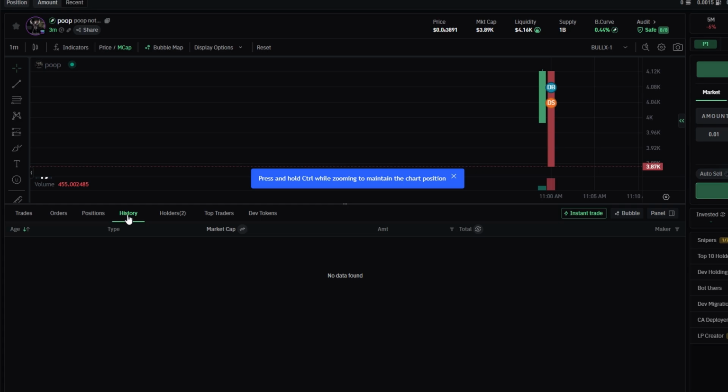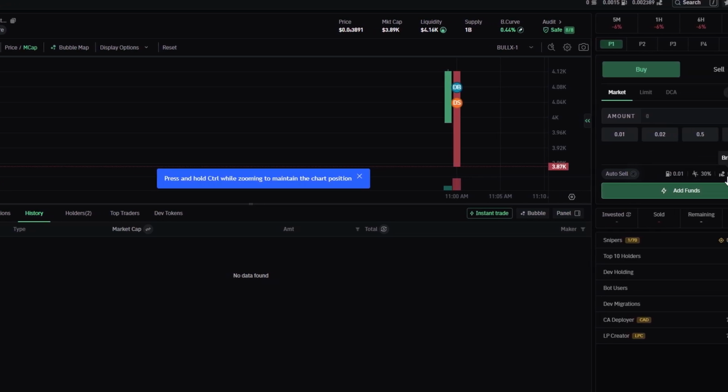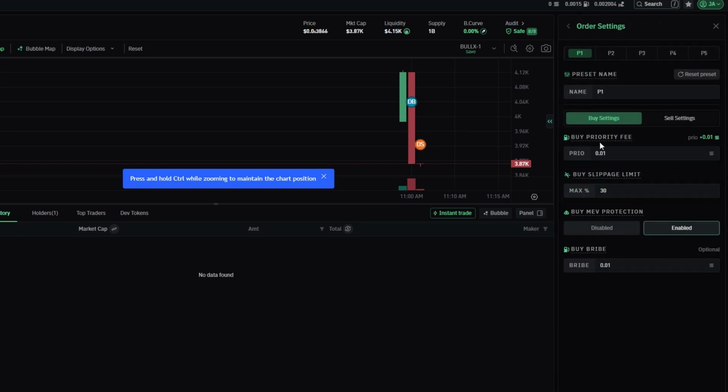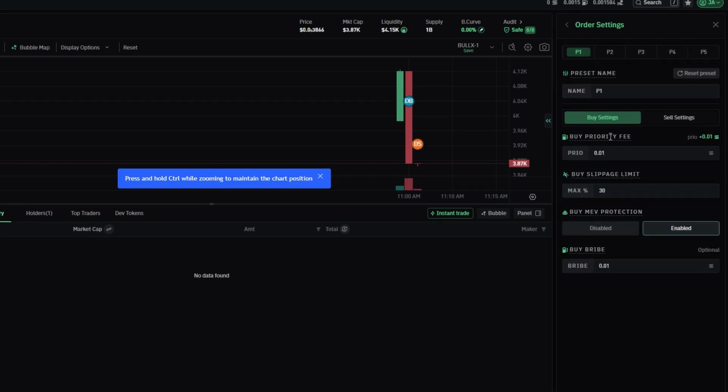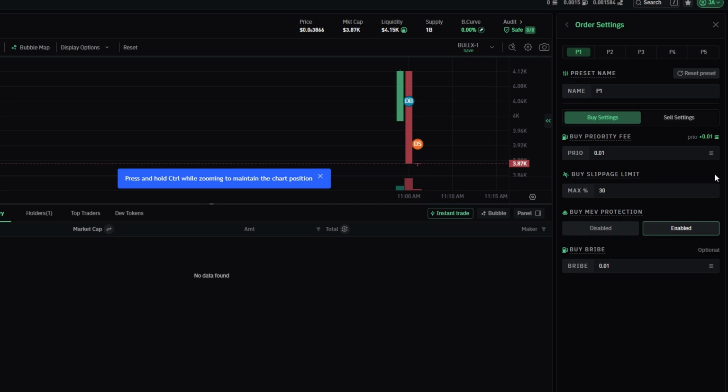While trading, it's essential to keep an eye on the fees associated with your transactions. You'll find the buy and sell priority fee just below the buy and sell interface. The default fee is set to 0.01, which is ideal if you're looking for faster transaction times and more immediate order execution. However, if you're trading smaller amounts and looking to save on fees, you can adjust the priority fee to a lower value. Keep in mind that reducing this fee may result in slower transaction times, as your order might not get processed as quickly.